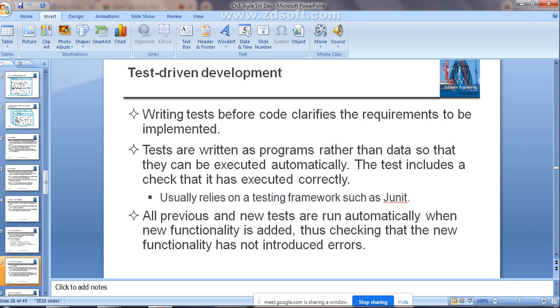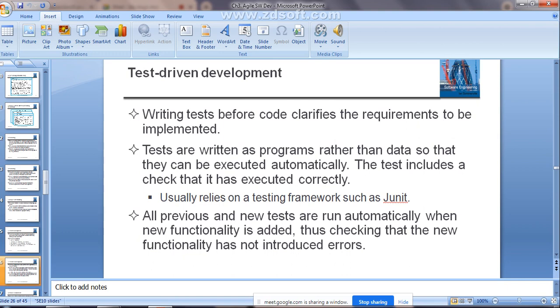This is one of the automated test frameworks, JUnit. Such testing frameworks are used for test first development in XP. All the previous and the new tests are run automatically when new functionality is added, as already told.